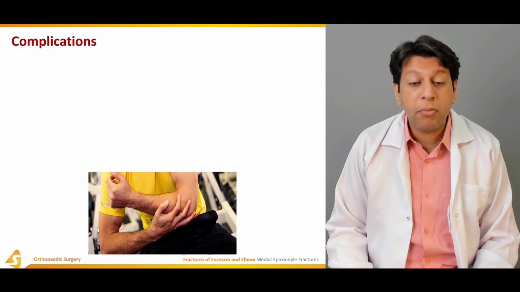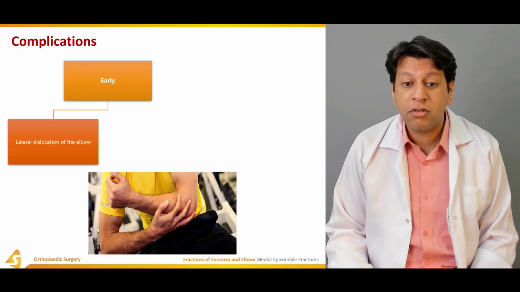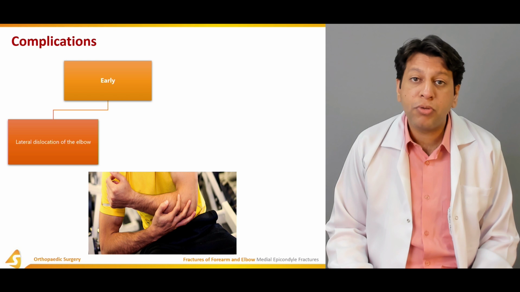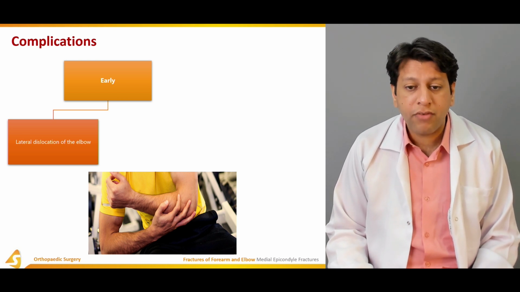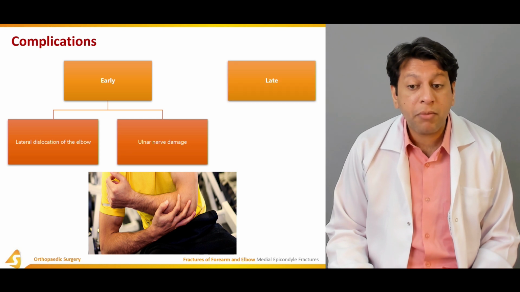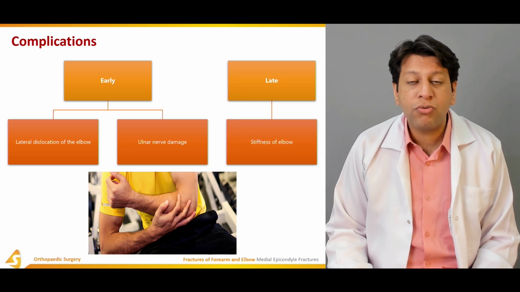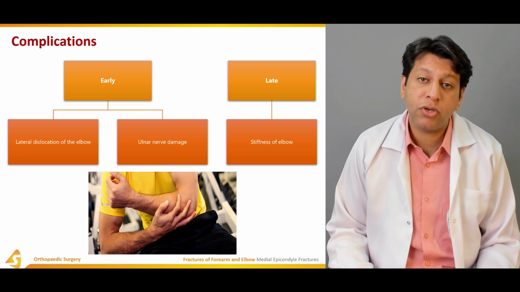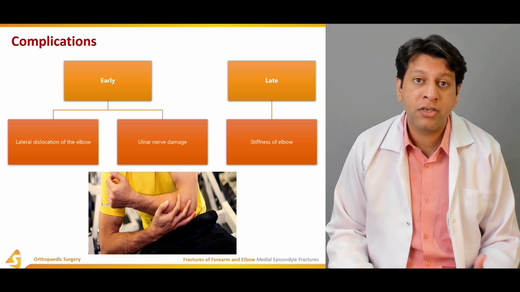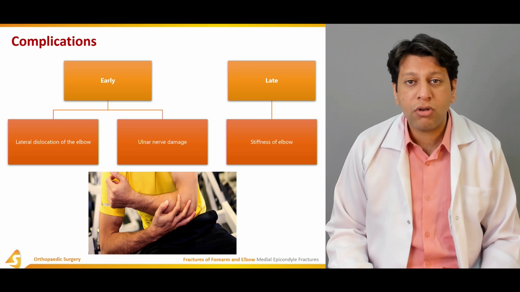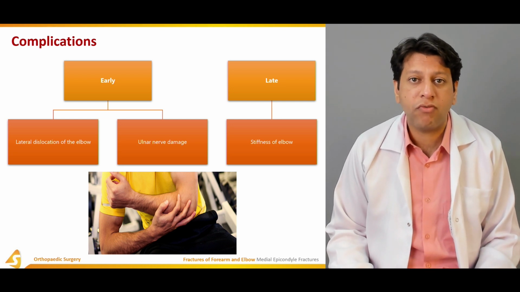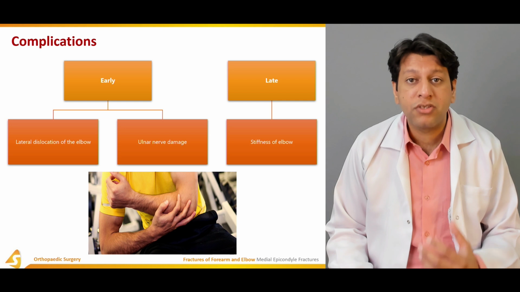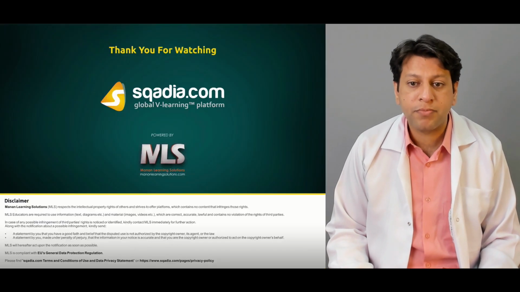Now coming to the complications, they include lateral dislocation of the elbow, because there is usually a valgus stress. It may be associated with a fracture, and there could be ulnar nerve damage. Late complications include stiffness of the elbow, because sometimes even 6 to 8 weeks may be required to keep the elbow immobilized. When the elbow is immobilized for such a long time, this may result in some degree of stiffness at the elbow joint.